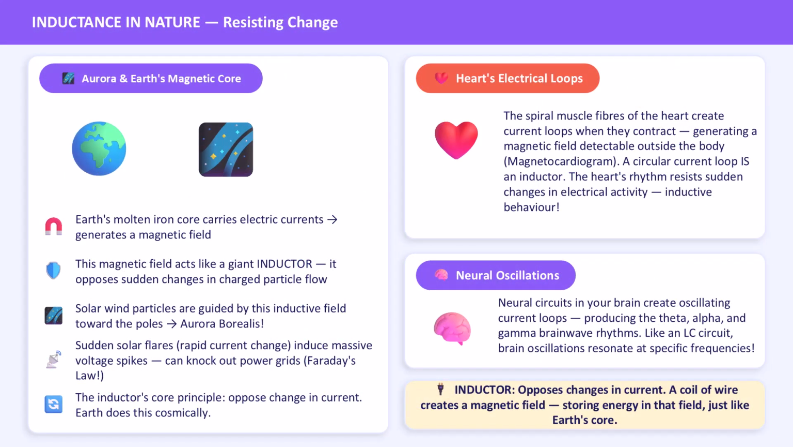We have explored capacitance and resistance. Now let us look at the most counterintuitive of the 3, inductance. An inductor opposes changes in current. It stores energy in a magnetic field. And the greatest inductor in our solar neighborhood is the Earth itself. The Earth's molten iron core carries massive electric currents. These generate the planet's magnetic field.